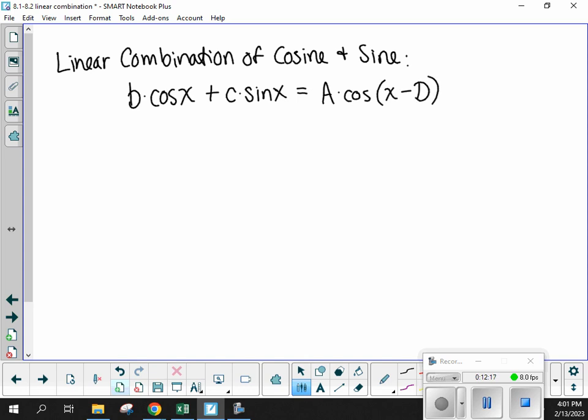I'm using x instead of theta. You could certainly write all that in terms of theta. But let's take it even a step further, because every problem is going to be done in a similar way in terms of how we find a and d. So let's add to this, where a is found by just doing the Pythagorean theorem. If you did it all in one step instead of a squared, we would take a square root right away.